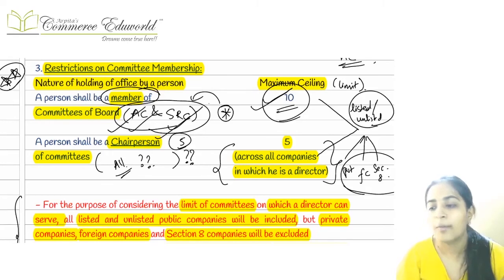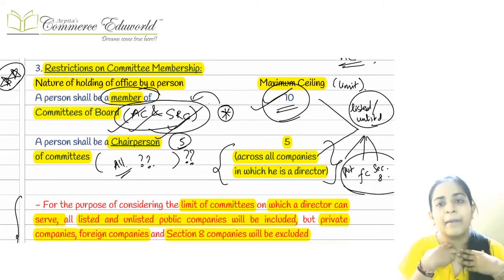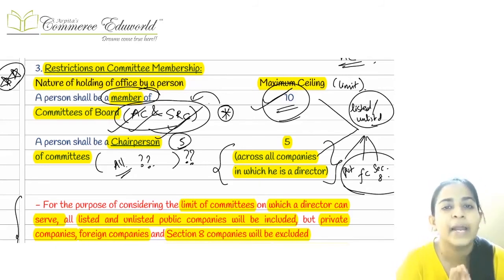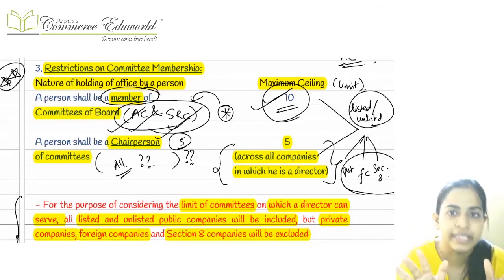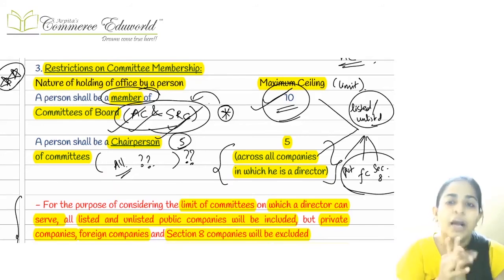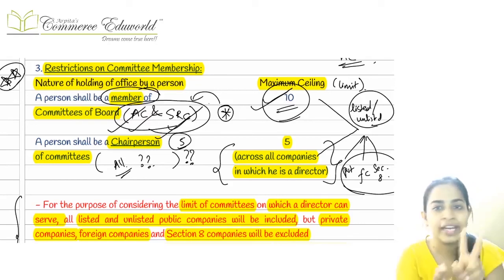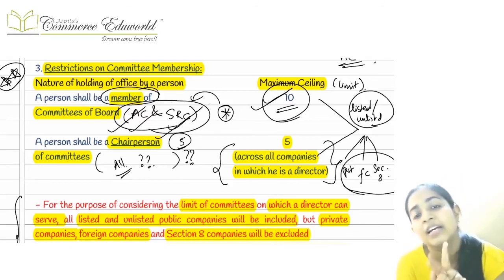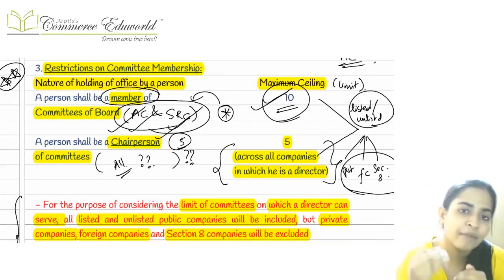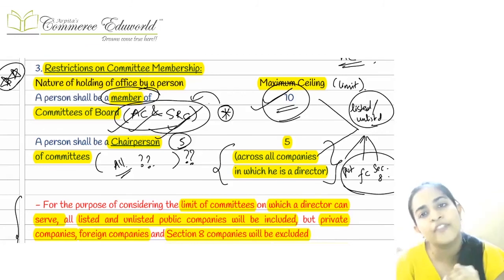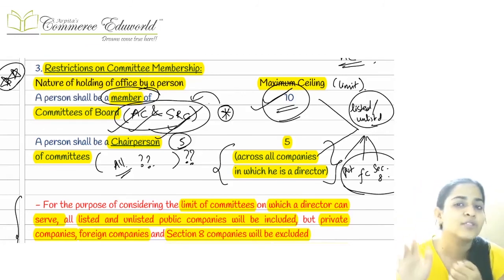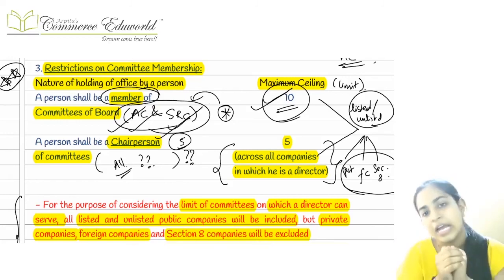First of all, when we talk about membership, if Arpita is a member of committees, then Arpita can be a member of a maximum of 10 committees, and in this we are just going to take two committees: the audit committee and the SRC, that is the stakeholders relationship committee. Now ma'am, what about the other committees? If Arpita is a member of any other committee, then that won't be considered in this particular ceiling, meaning there is no limit on the membership in other committees, right?